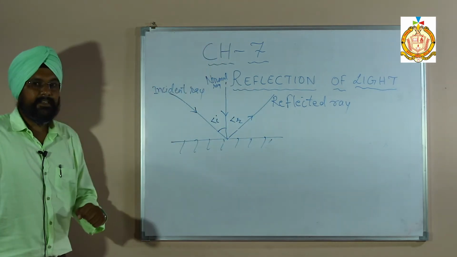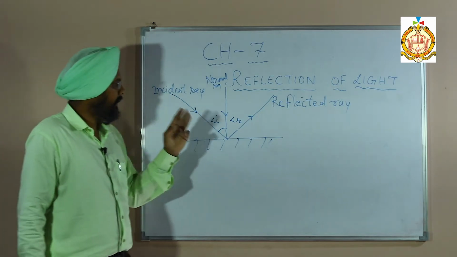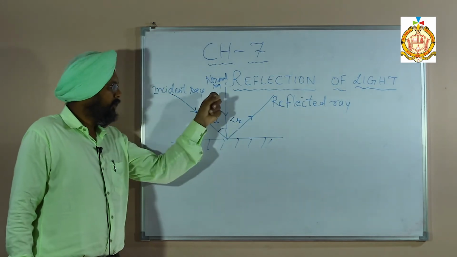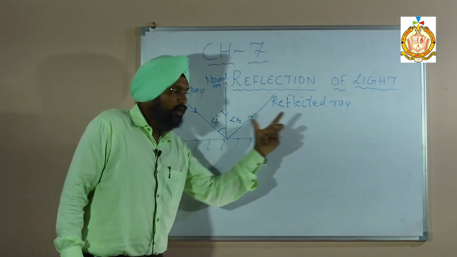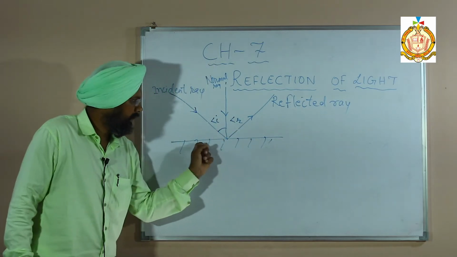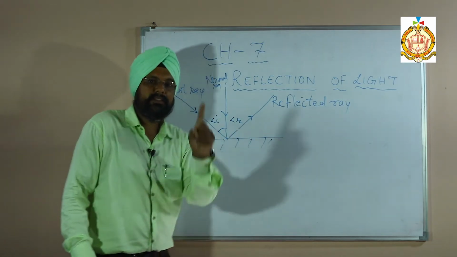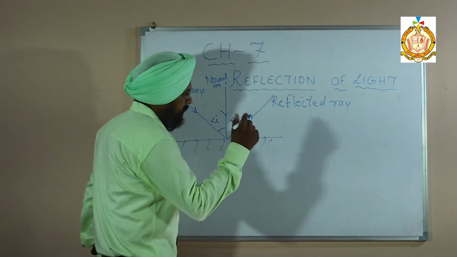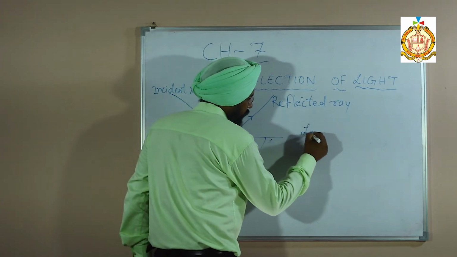So how many lines are there? Three lines: incident ray, normal ray, reflected ray. All three lines lie on the same plane. This is the first rule, the first law of reflection.